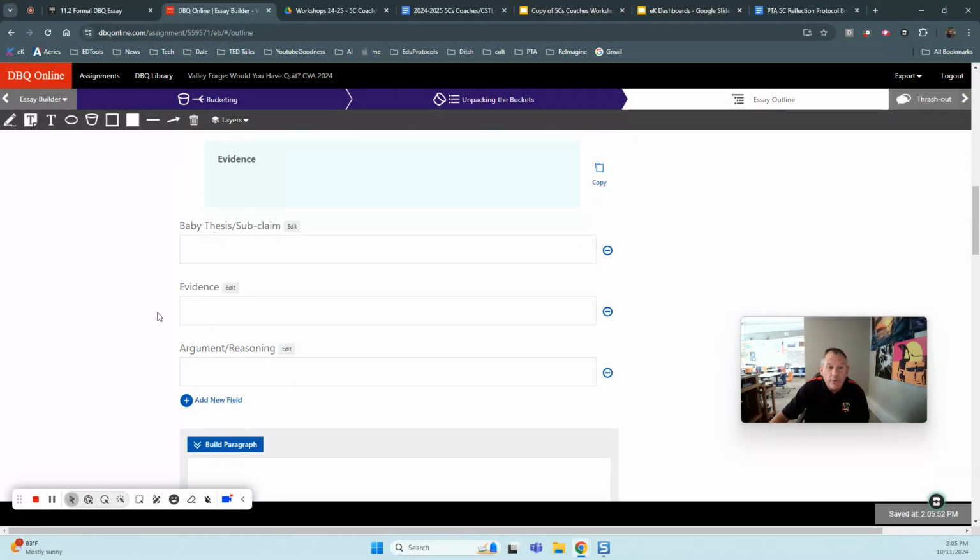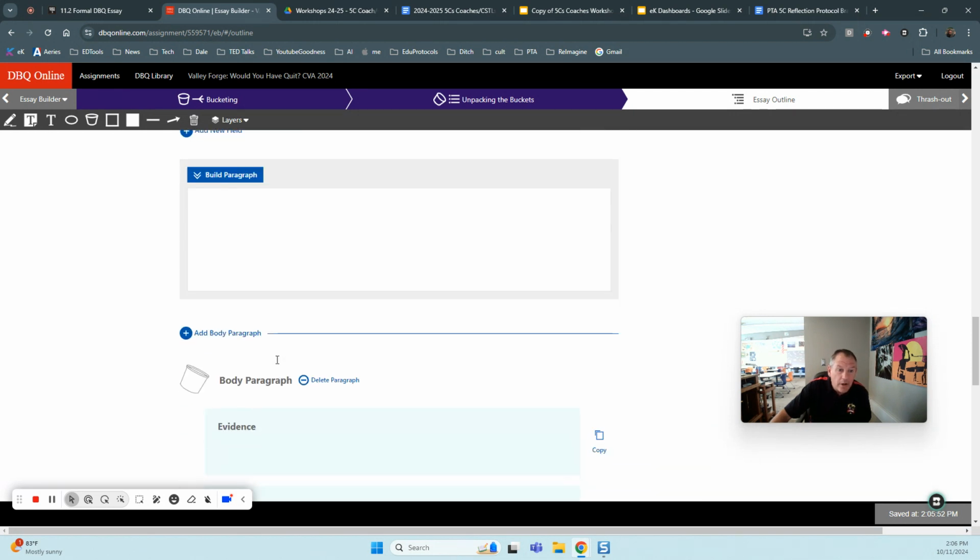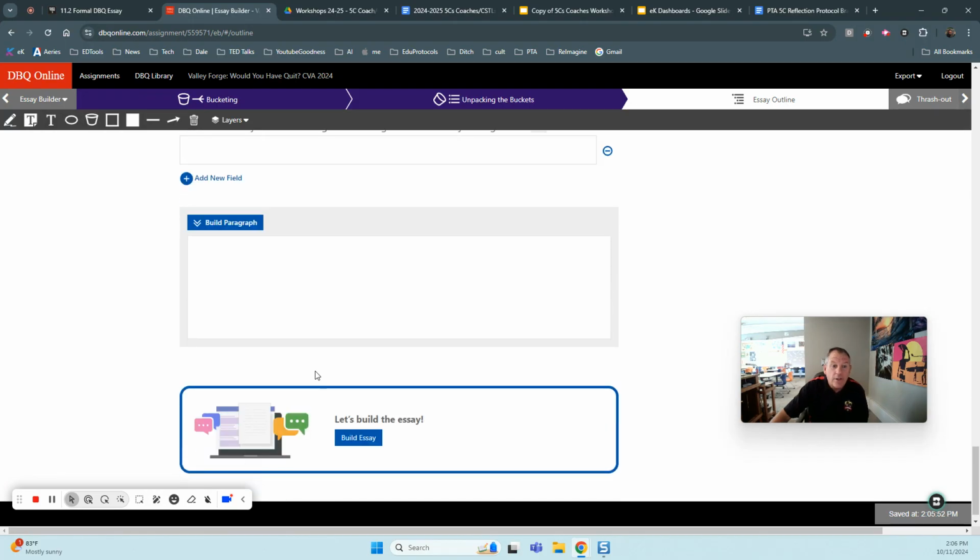Then you could do it for your first body paragraph. What's your main claim? Is it the survival rates? Then you type, I would stay at Valley Forge because of the survival rate. Then what evidence? That comes right from the document. And then with the reasoning, just like we've done quite often, we have to explain how our evidence supports our claim. So that's your first paragraph. Then you got a second paragraph, third paragraph, and then we get to the conclusion.